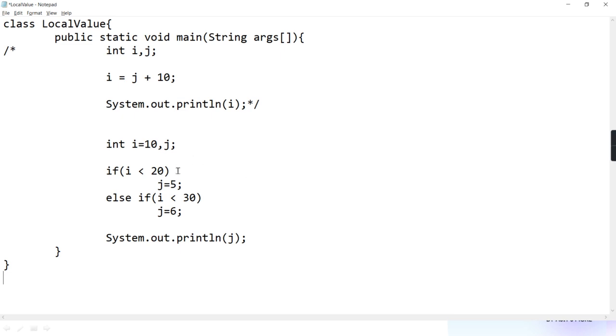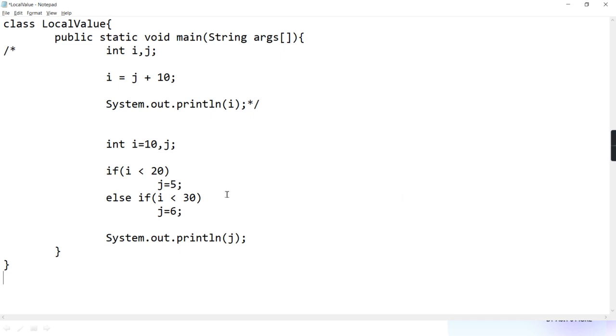First of all, remember in Java, are there two steps? First is compilation and second is interpretation. During interpretation, the execution is happening. So what you people did, you did the work of interpretation directly. You started checking 10 less than 20, so 5 is copied in J and J is printed as 5. But those steps are going to happen at the time of interpretation. It will check whether I is really less than 20 or not. That checking will happen at which time?